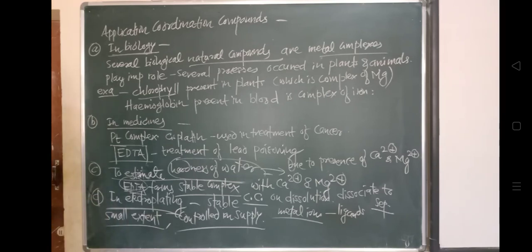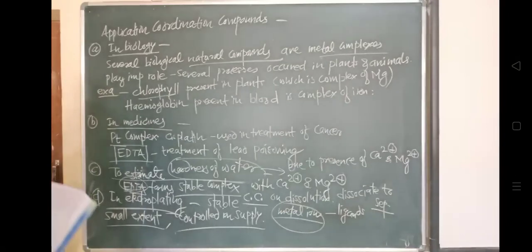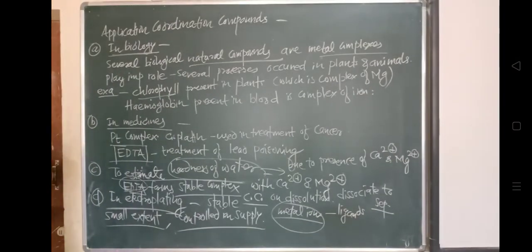So these metal atoms tend to form a protective layer on the surface.